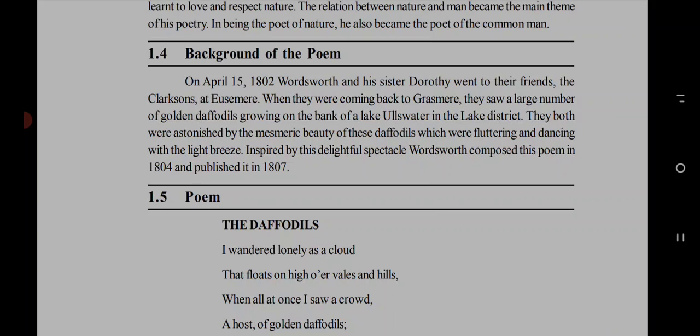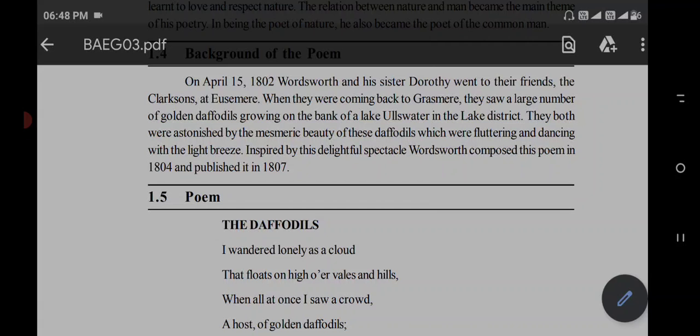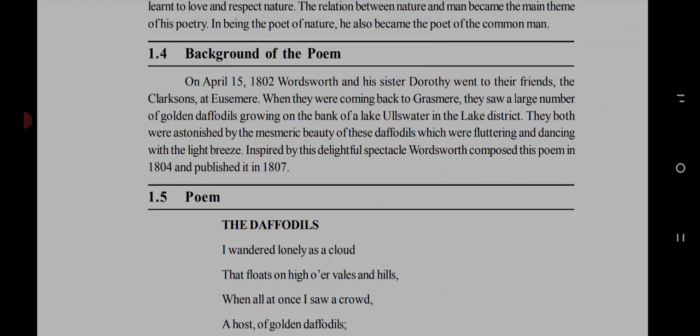So in the year 1802, on April 15th, the poet, along with his sister Dorothy, went to meet some of their friends. When they were coming back to Grasmere, to their house, some attractive natural beauty attracted them.